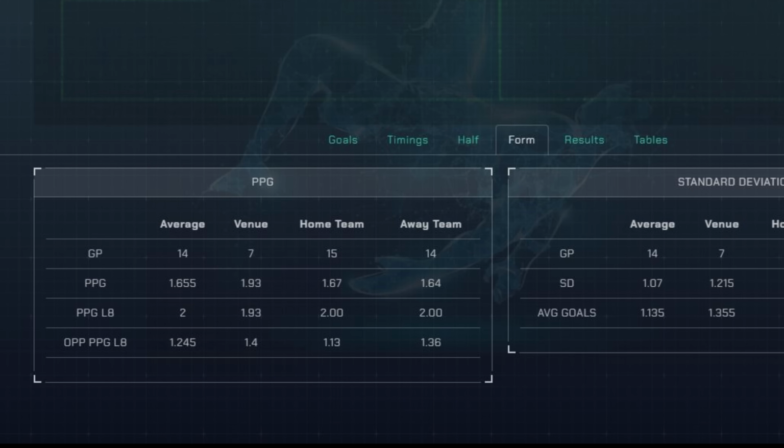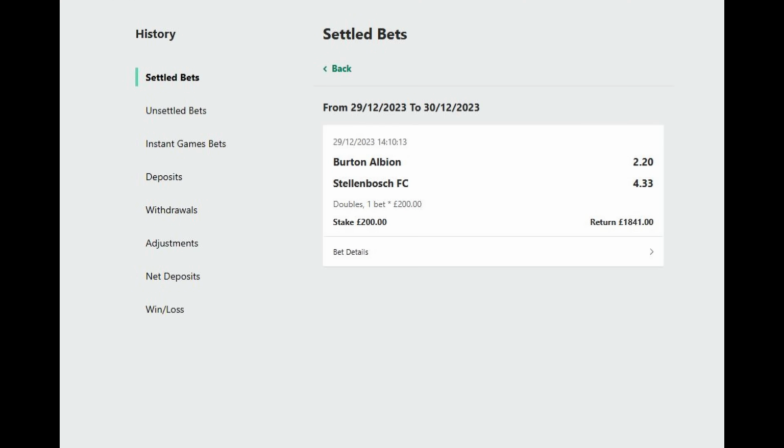yet when we look at the opposition's points per game for the last 8, we can see that the Orlando Pirates have managed to achieve their 2 points per game against teams that have only achieved 1.13 points per game, where Stellenbosch have achieved the same points per game playing much harder teams that have achieved 1.36 points per game. This is an indication that Stellenbosch should take the game, and that's how I use points per game.